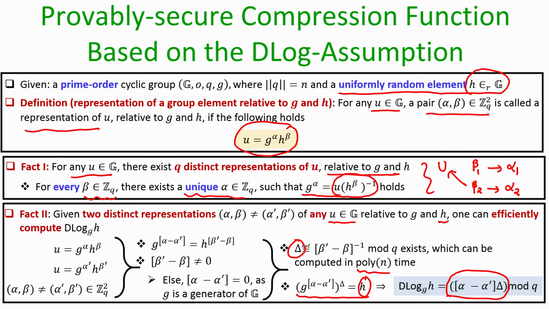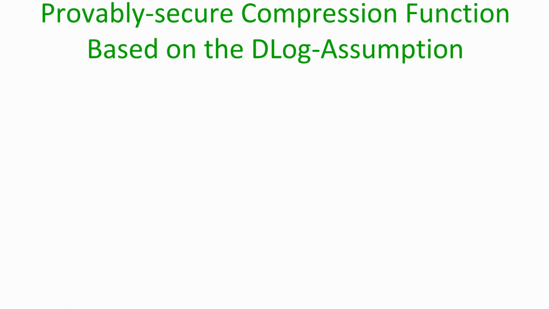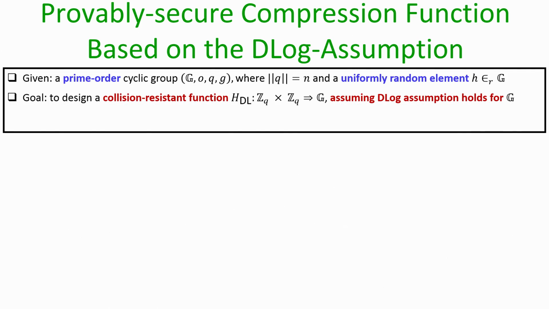So, if someone can give you two distinct representations for any element U from the group G, then using the pair alpha comma beta and alpha dash comma beta dash, we can compute the discrete log of h to the base g as well, and that forms the basis of constructing our compression function that we are interested in.